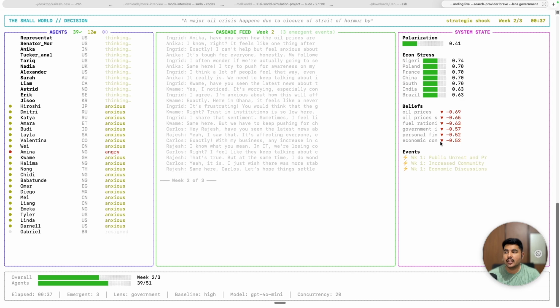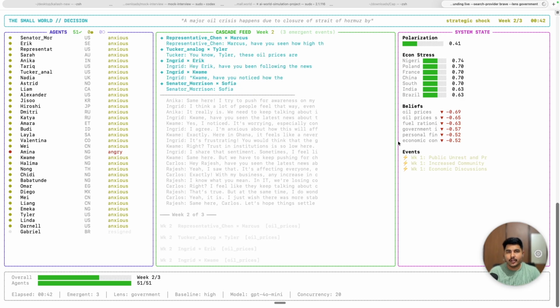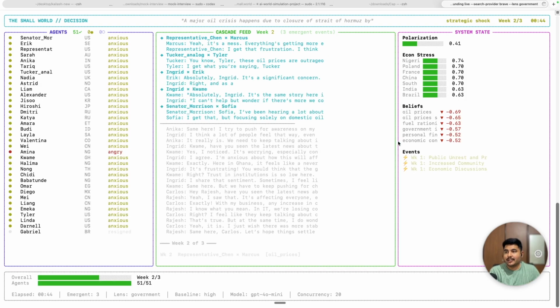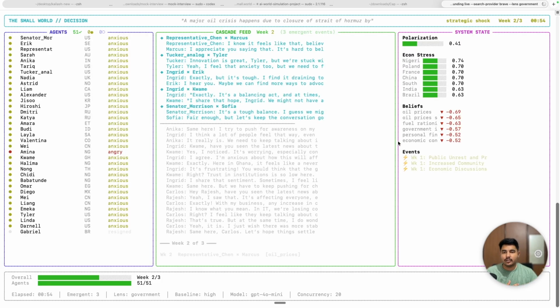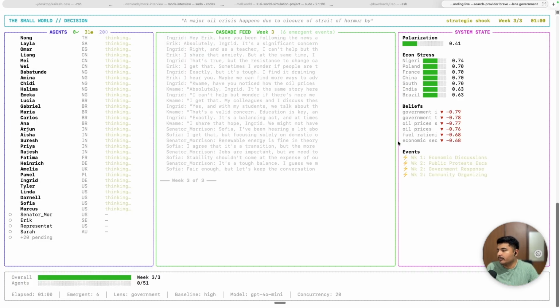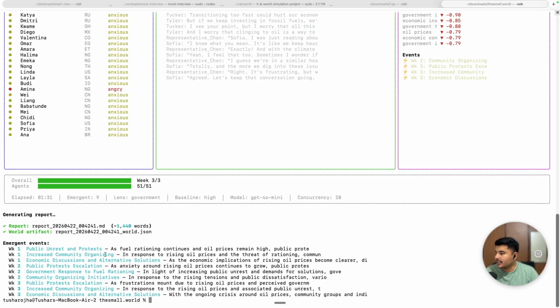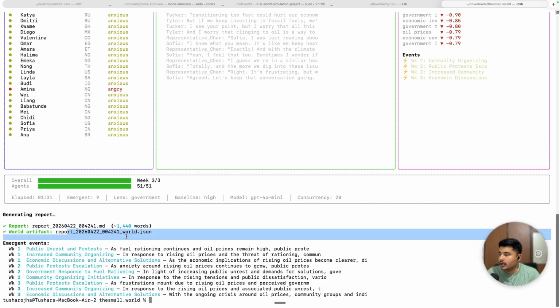How it's going to impact India. It's going to fact check, and it would know what are the real statistics about this place, how much each country is dependent on Iran, and it's going to give us some deeper insights on this subject. Let's wait for a couple of minutes and then see. You could increase the week's duration to see what would happen when this stays for a longer period of time. Now it essentially saved the report here in the markdown format and the world artifact here.